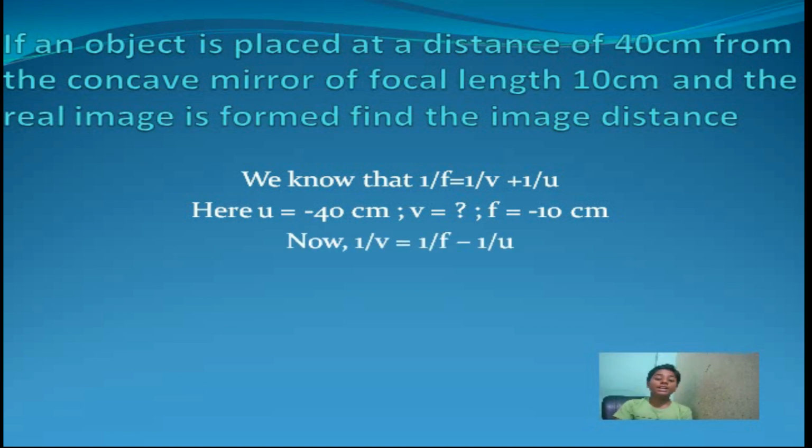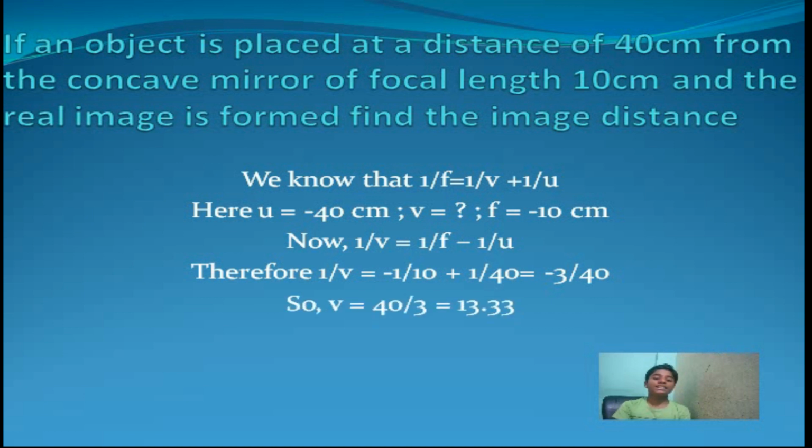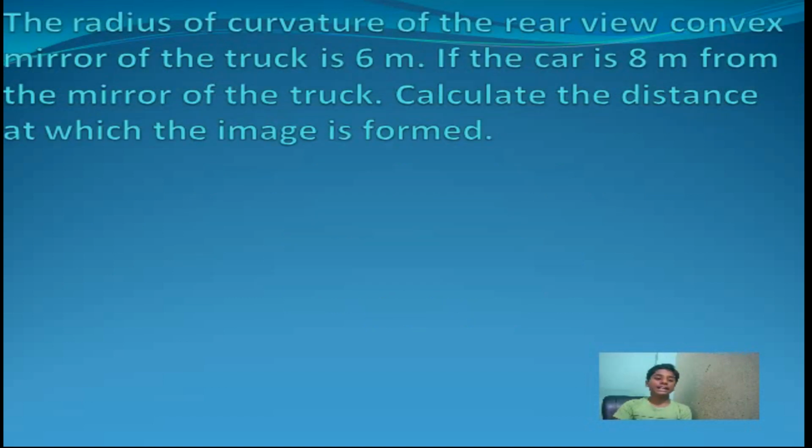Now, by the derivation of the mirror formula, we get 1 by v is equal to 1 by f minus 1 by u. By the application of sign convention, 1 by v is equal to minus 1 by 10 plus 1 by 40, which is equal to minus 3 by 40. Here, minus represents that a real image is formed. Therefore, v is equal to 40 by 3, which is equal to 13.33 centimeters.